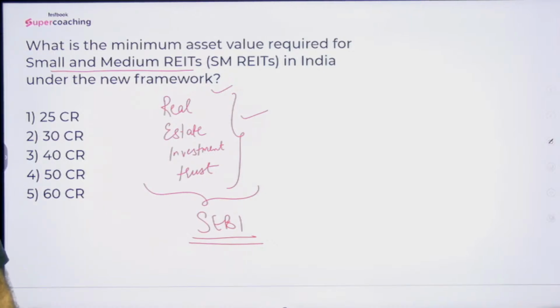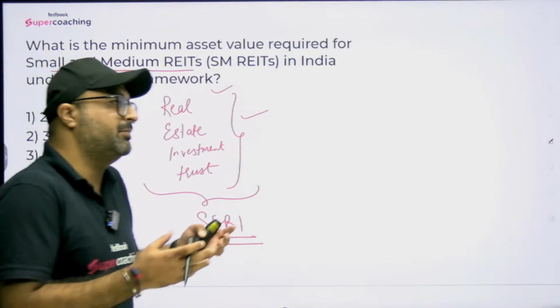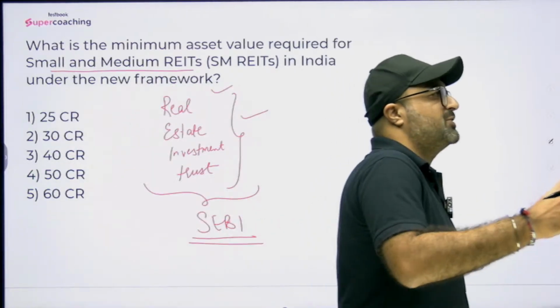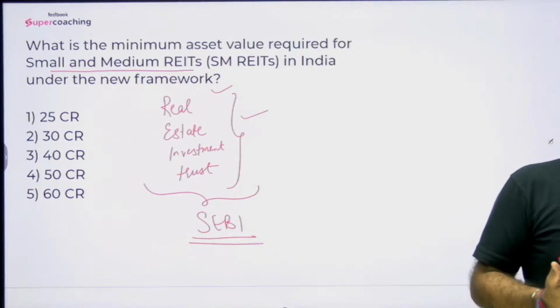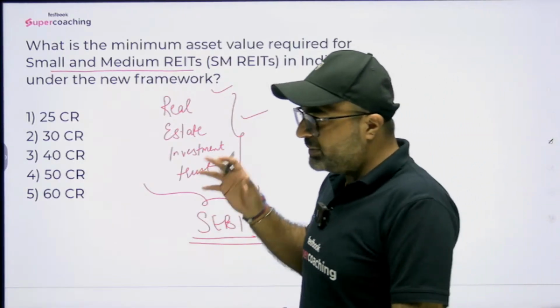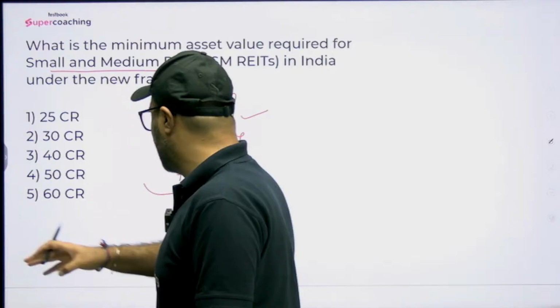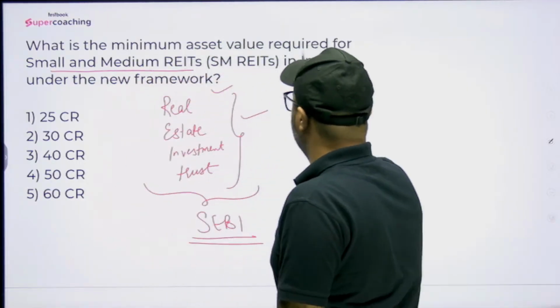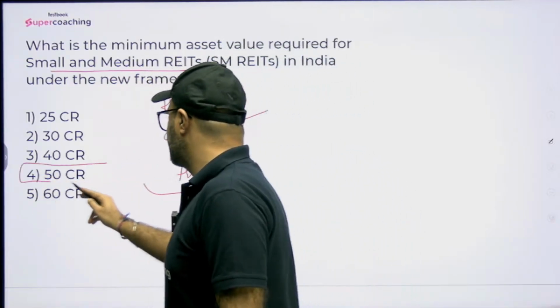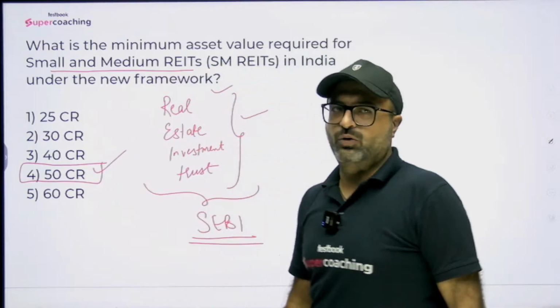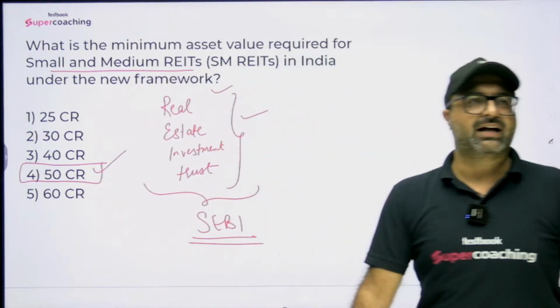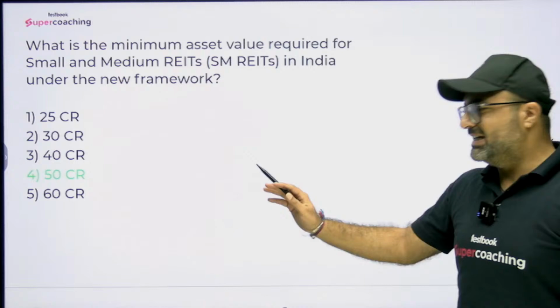This initiative has been taken, and REITs can benefit the investors because they generate a regular income stream, as well as help them to diversify their investment, as well as to earn long-term capital gains in the near future. On the basis of this initiative, the question says, what is the minimum asset value required? So the minimum asset value required is 50 crore rupees. So the answer to this particular question is 50 crore, that is 50 CR.